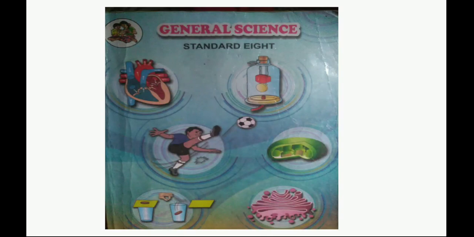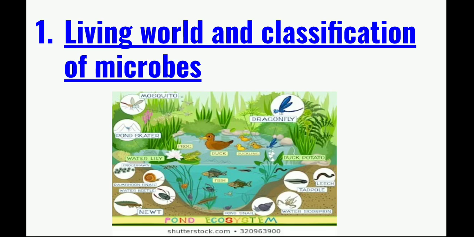Hello students, today we will study the first lesson of General Science of Standard 8th. The lesson is Living World and Classification of Microbes. By looking at the lesson's name, we can understand that in this lesson we are going to study about the microbes. We see many creatures in our surrounding, right from the small ant to huge animals like elephant, whale.